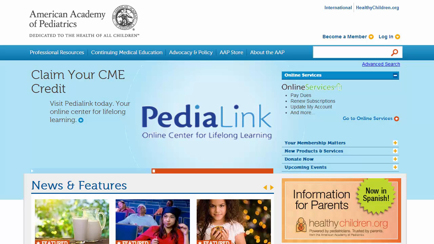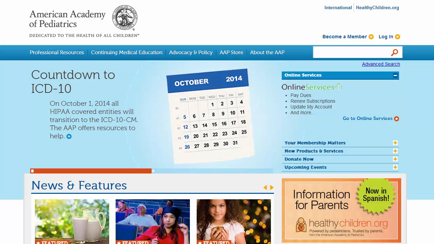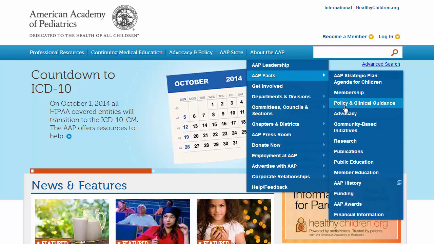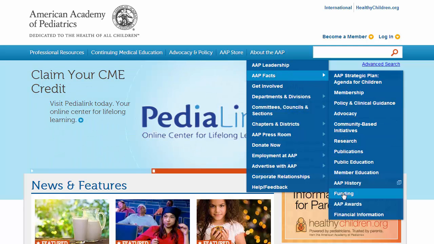A Google search brings up the organization's website. Looking for an About section is a natural first step. Under the Facts header, we will find a link to information about funding. We also find information about members and supporters. Additionally, you can also see what policies and programs the organization supports. This information will help you determine how credible the source is, which will guide how you use the information reported.